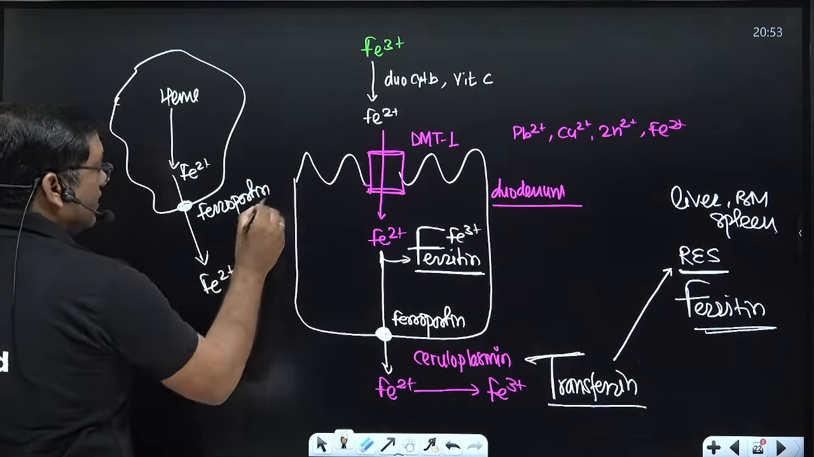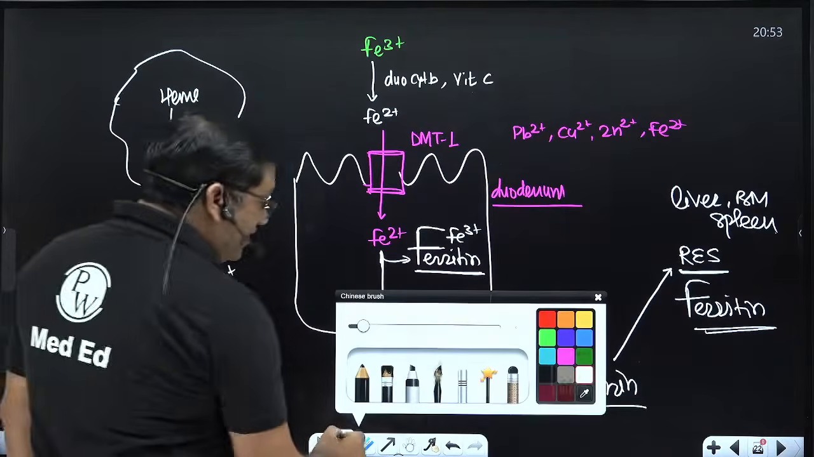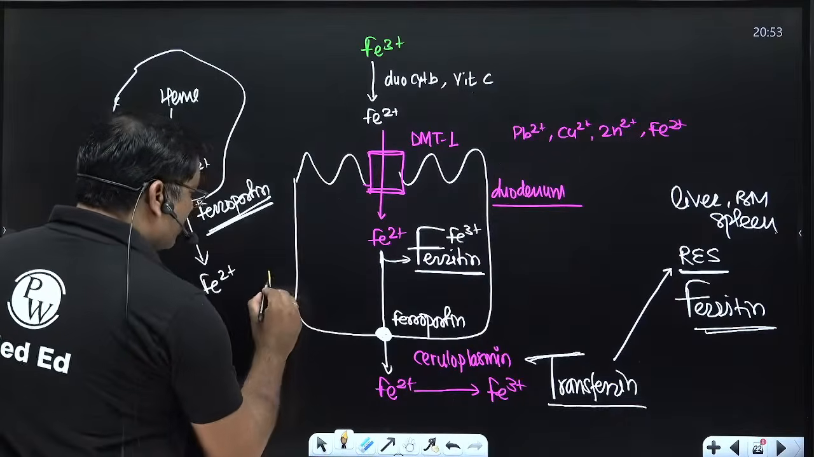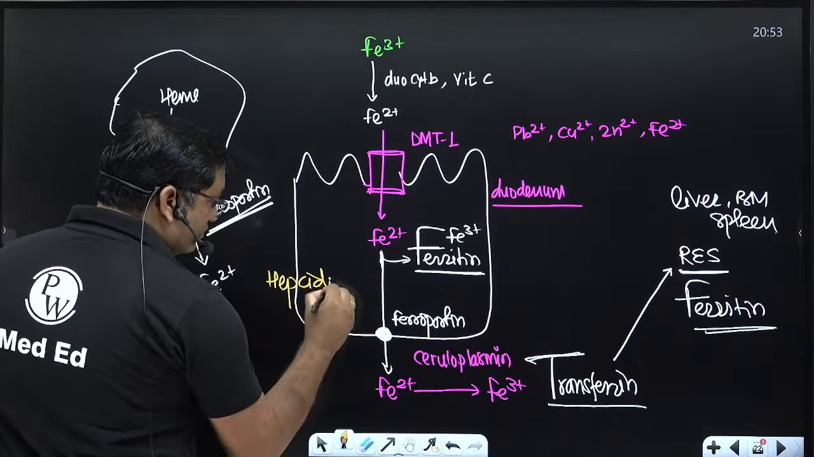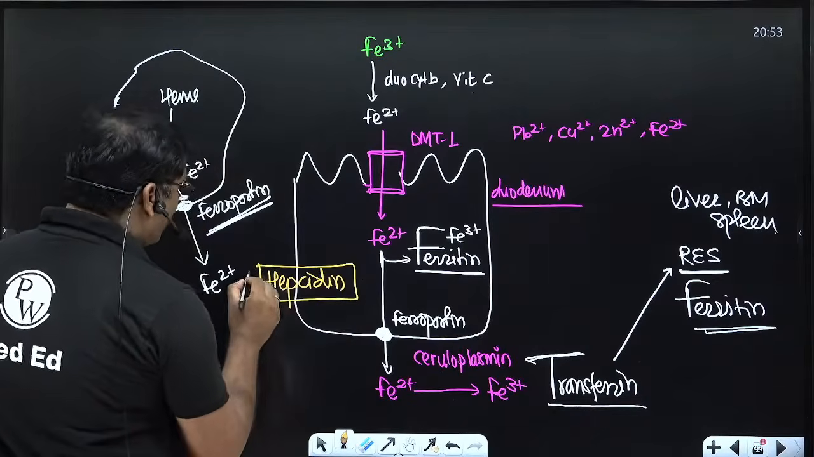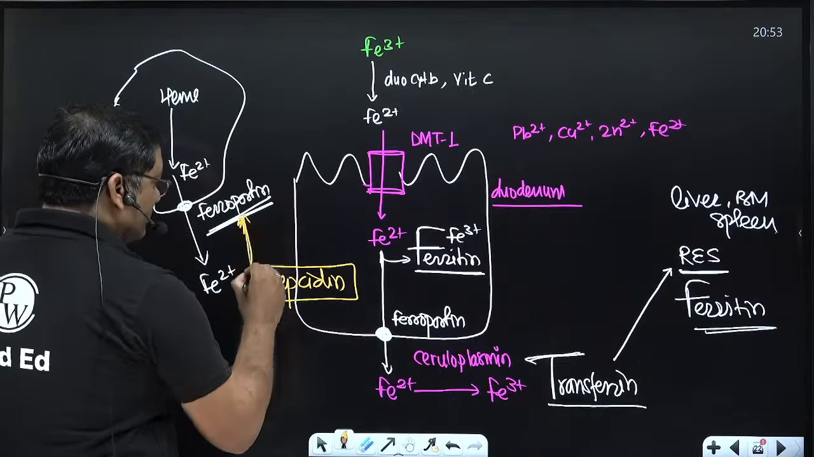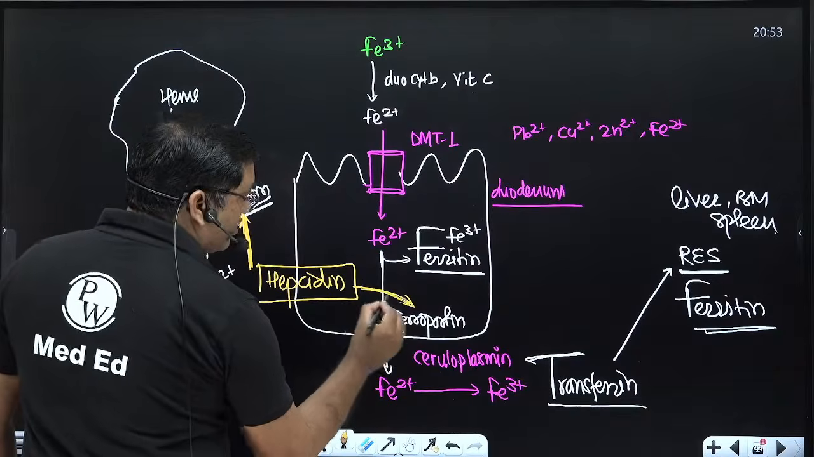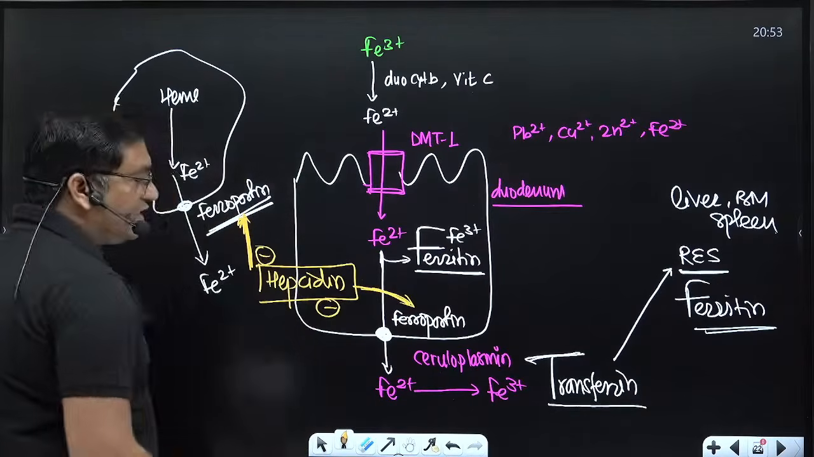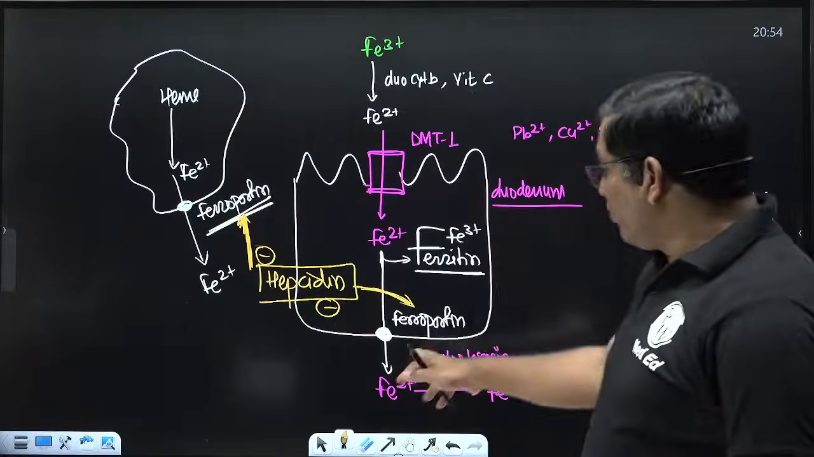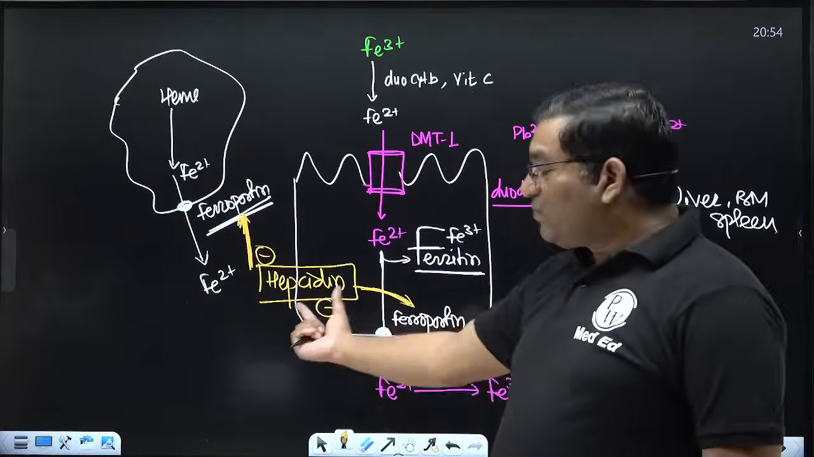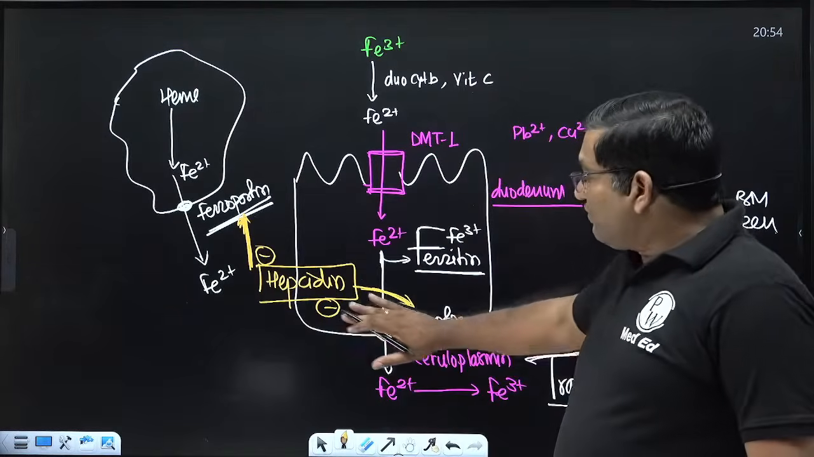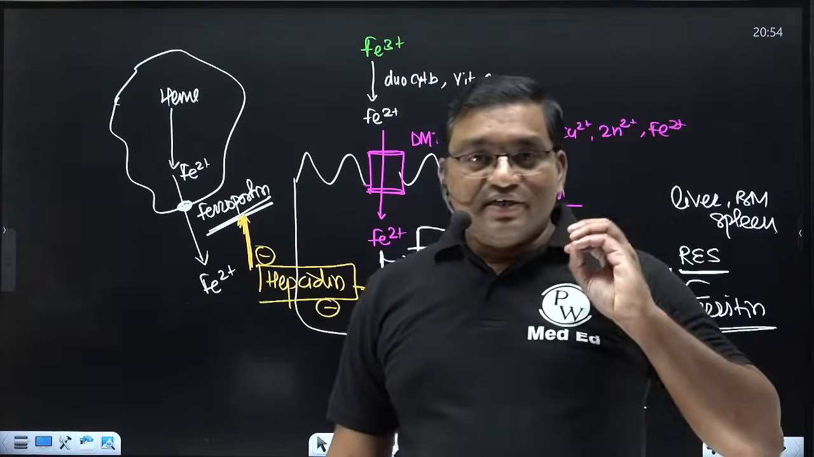So ferroportin is important, and it is regulated by an important peptide known as hepcidin. This is the important regulator of iron: when there is excess iron, it causes the internalization and degradation of ferroportin. So hepcidin regulates the iron level. It is a peptide synthesized by the liver. It decreases the ferroportin level when there is iron excess.